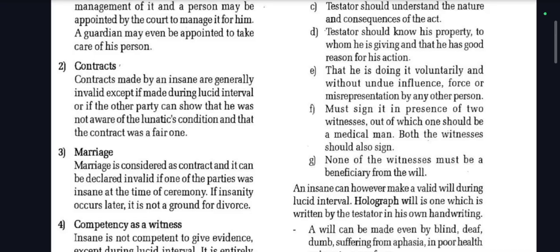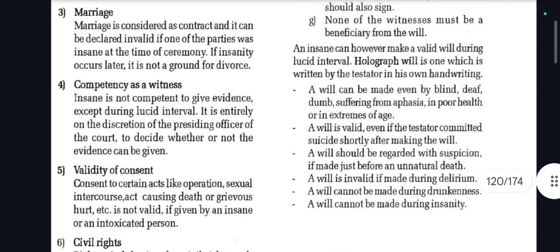Must sign it in presence of 2 witnesses, out of which one should be a medical man. Both the witnesses should also sign. None of the witnesses must be a beneficiary from the will. An insane person can, however, make a valid will during a lucid interval. A holograph will is the one which is written by the testator in his own handwriting. A will can be made even by a blind, deaf, dumb person, one suffering from aphasia, in poor health or in extremes of age. A will is valid even if the testator committed suicide shortly after making the will. A will should be regarded with suspicion if made just before an unnatural death.